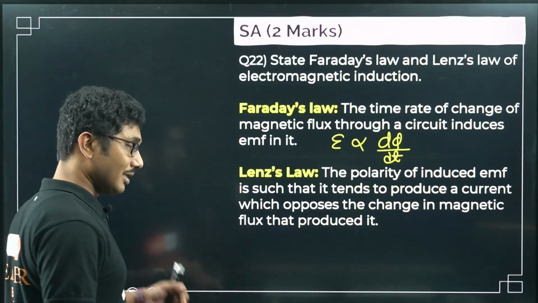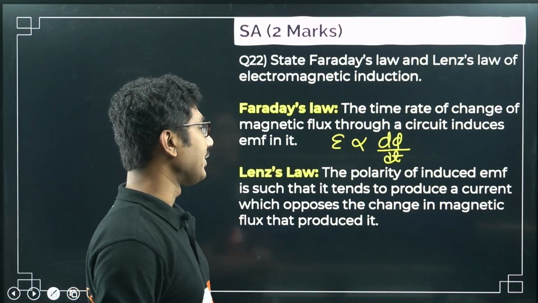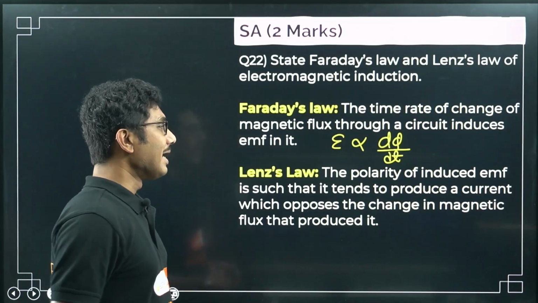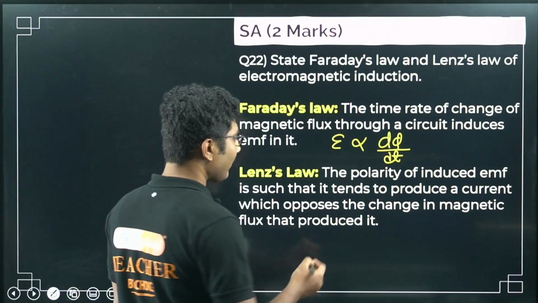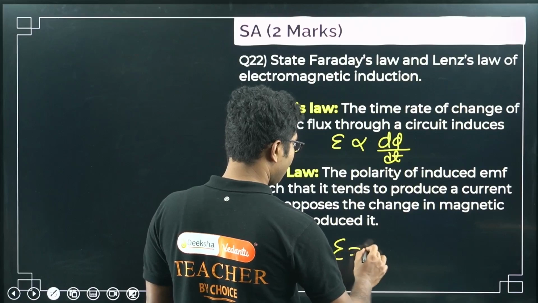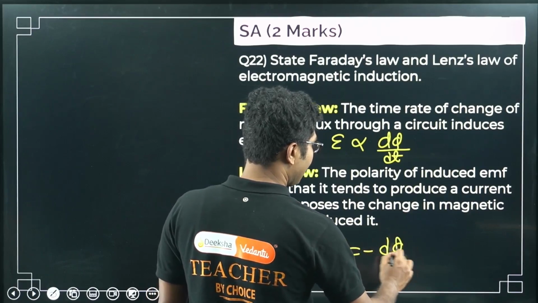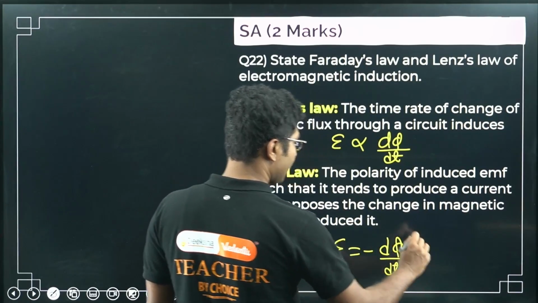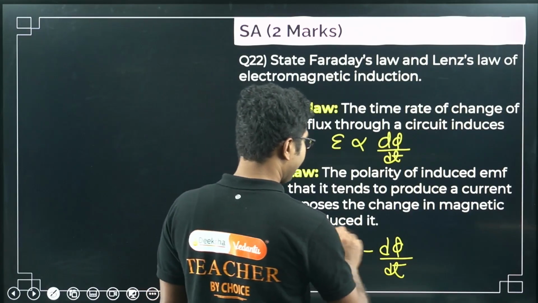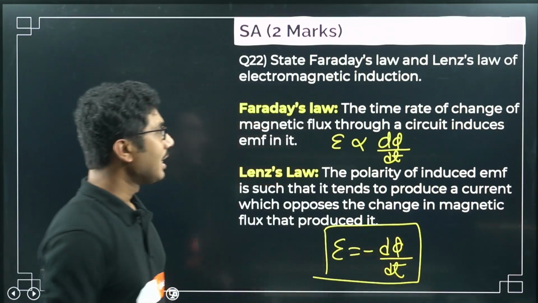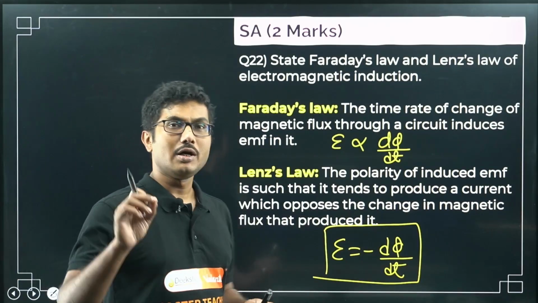The second law, that is Lenz's law, states that the polarity of induced EMF is such that it tends to produce a current which opposes the change in the magnetic flux that produced it. So from Lenz's law it is minus d phi by dt. So the constant of proportionality is -1, that is Lenz's law. So combined you have to write these 2 expressions as well. By writing these 2 you will get the full marks.